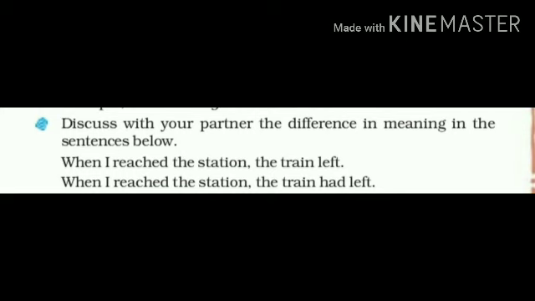Here, the verbs are in the past tense. We can't understand which one happened first. Then look at the second sentence. When I reached the station, the train had left. In this sentence, it is clear which action happened first. Have you noticed that had is used in this sentence? It helps us to identify which action happened first. So we understood that the train had gone first. I hope you understood the simple past and the past perfect tense.